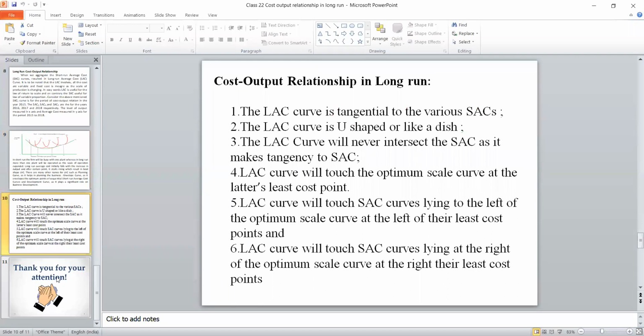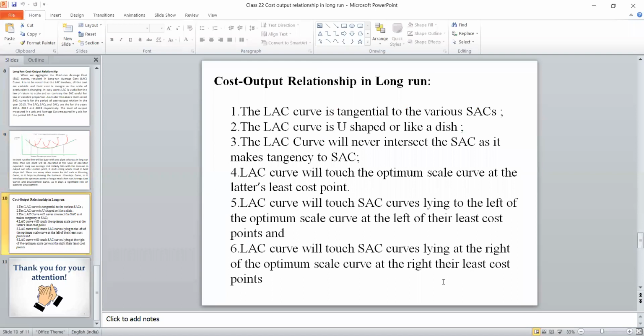Then coming to the third one, the LAC curve will never intersect SAC as it makes tangency. LAC never intersects. That is the third implication. Then what is the fourth implication? It touches a point. That point is considered to be the least cost point. Where it touches, that is the least point.